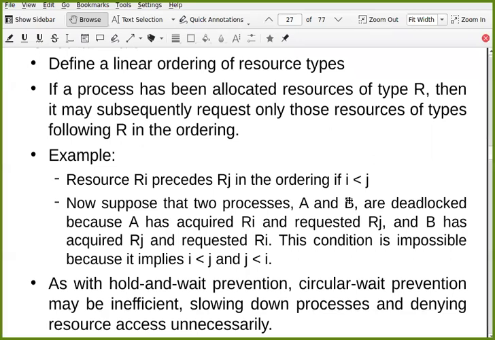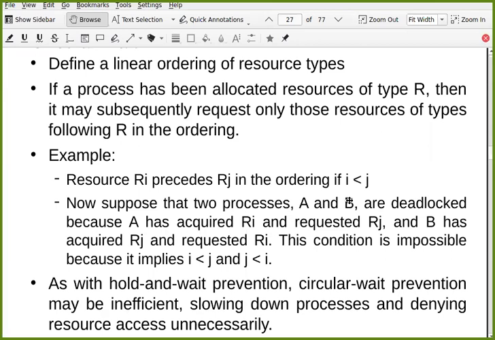Yes. But this is also very inefficient. How can you stop a process, or how can you impose this kind of ordering on process requests? You have requested Ri, you cannot further request Ri minus 1 or Ri minus 2. How can you impose that? That is very inefficient. Okay, someone is asking me to explain it again.